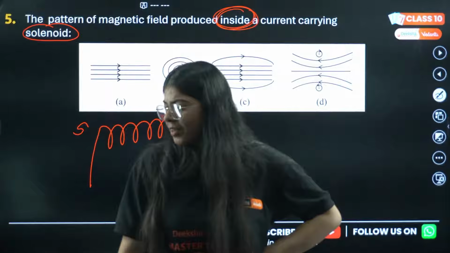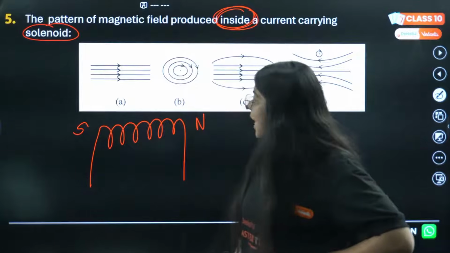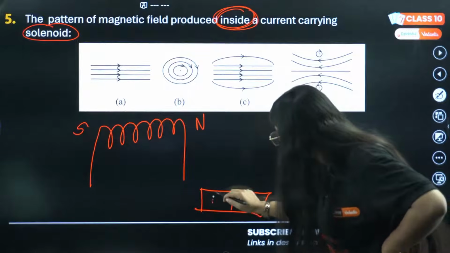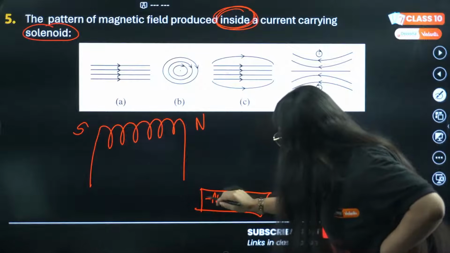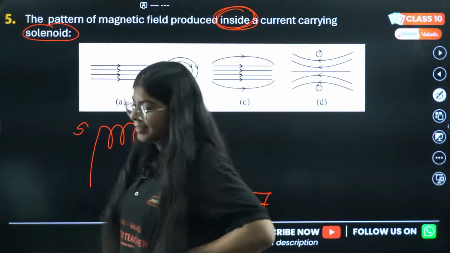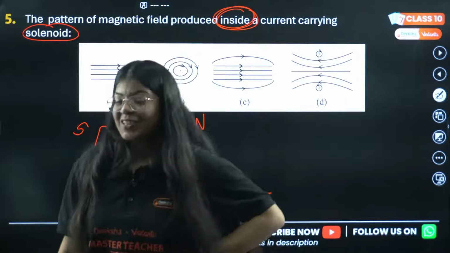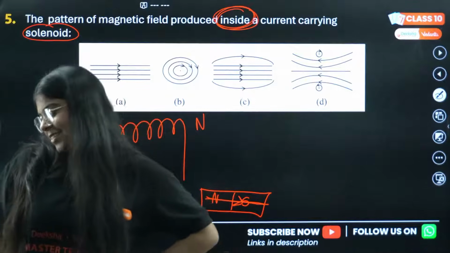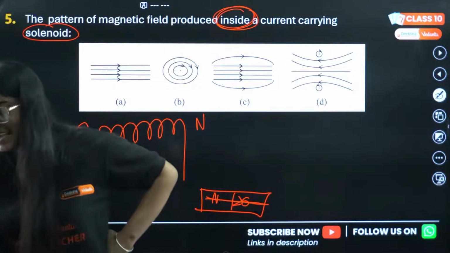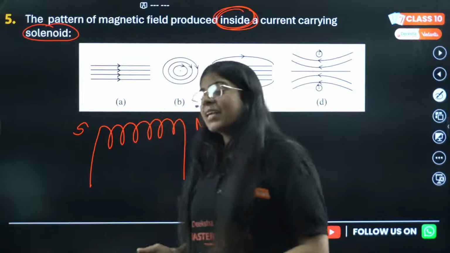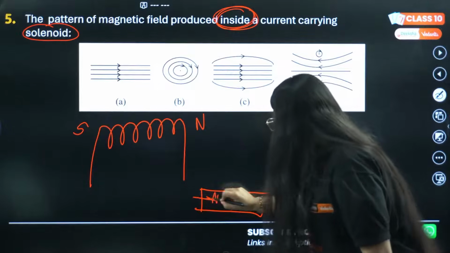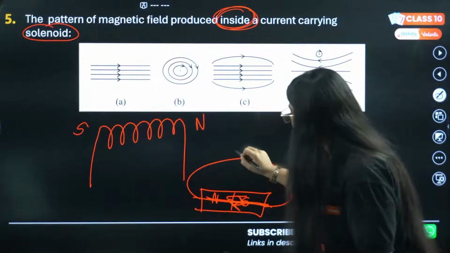Inside a magnet, you have a bar magnet. This is north, this is south. Inside this bar magnet, where will the field lines go? North to south? Okay, that is fine. South to north. Chetna says yes, inside, finally. Inside a magnet, it's south to north and not north to south. South to north inside a magnet, and outside a magnet, it will be north to south.